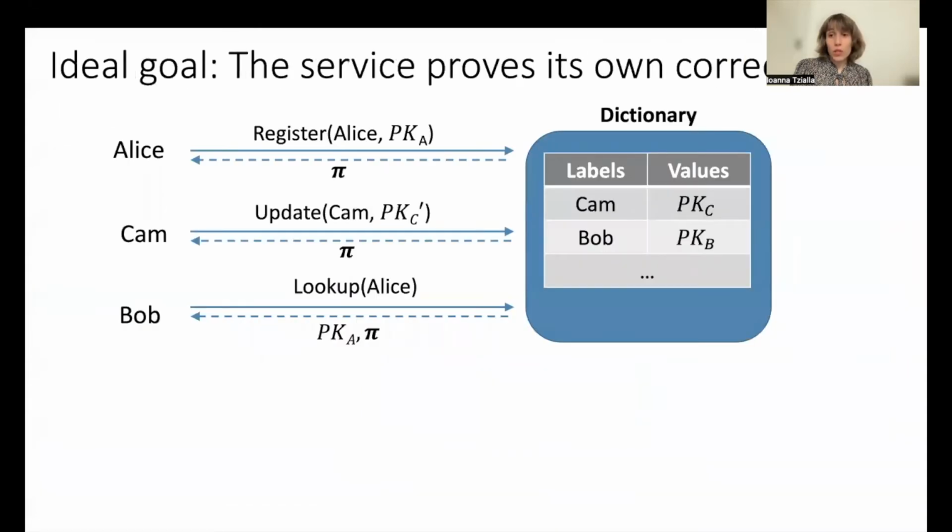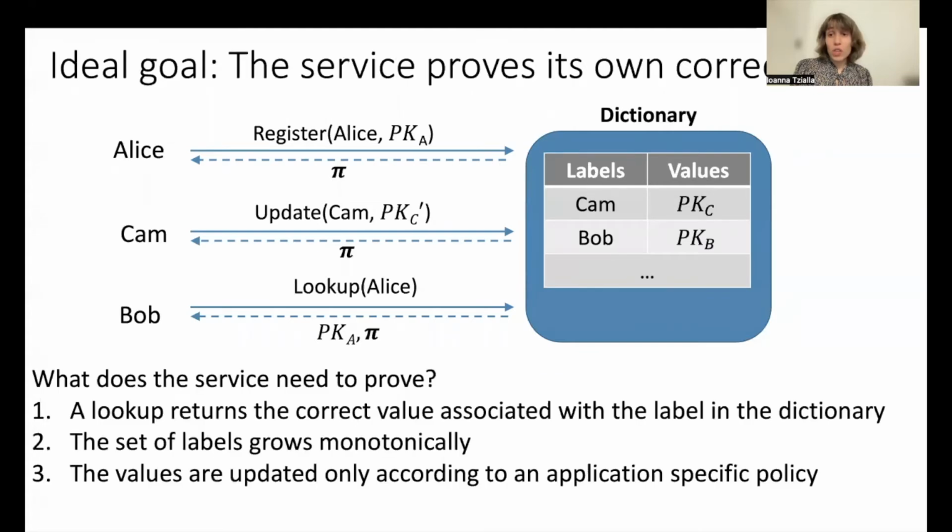Ideally, this assurance will come from the transparency dictionary itself. Whenever the dictionary executes some operation, it will produce a proof that attests that this operation was executed correctly and send this proof to the users. When we say that the service is executing correctly, we mean that there are some rules that the dictionary is supposed to obey while executing, and the proofs should demonstrate that these rules are not violated.